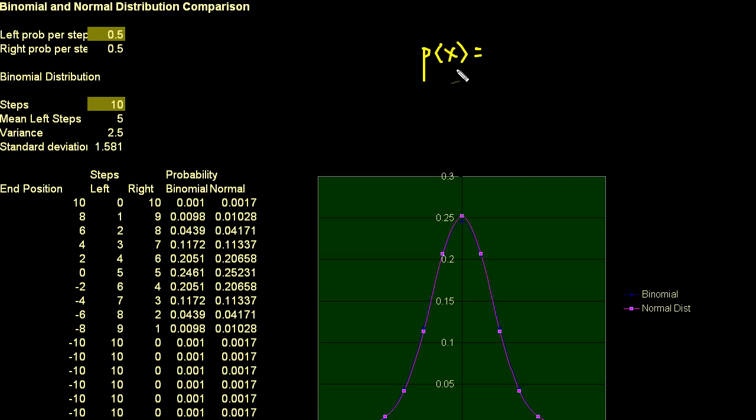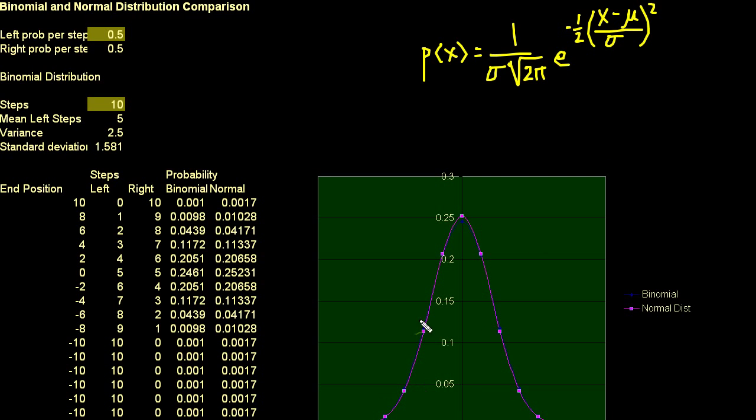But the normal distribution is 1 over, this is how it's normally written, the standard deviation times the square root of 2 pi, times e to the minus 1/2. And I like to write it this way, it's easier to remember, times whatever value we're trying to get minus the mean of our distribution, divided by the standard deviation of our distribution, squared. And if you think about it, it's a good thing to notice right now. This is how far I am from the mean, and we're dividing that by the standard deviation of whatever our distribution is.